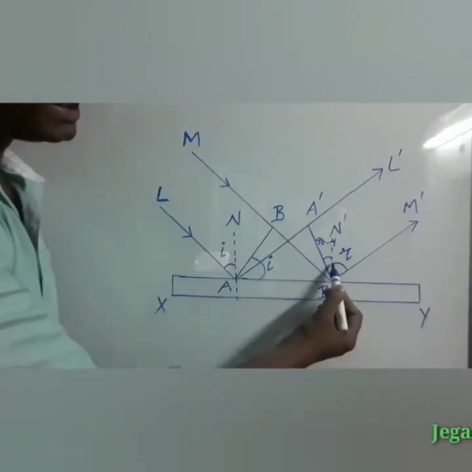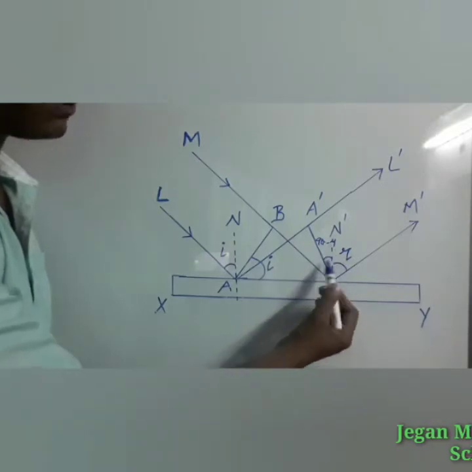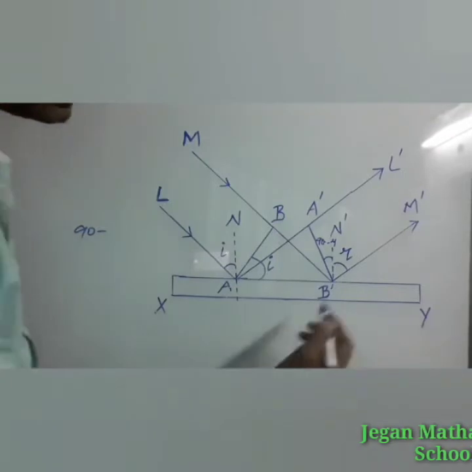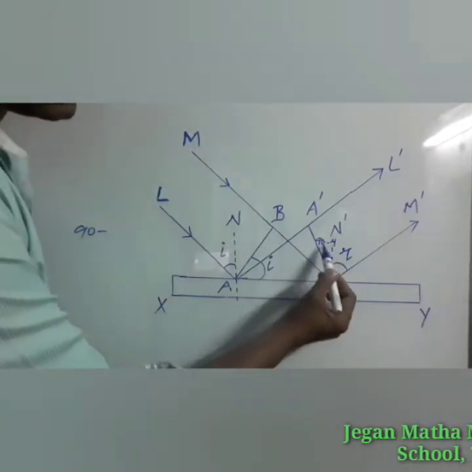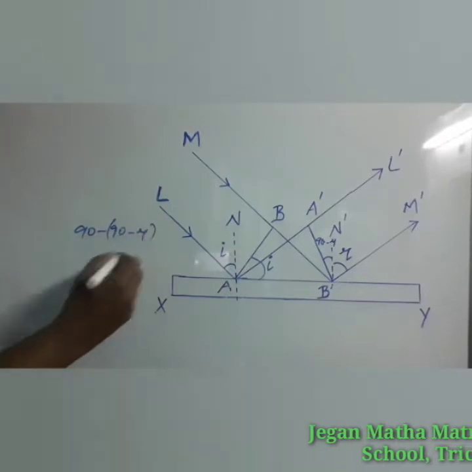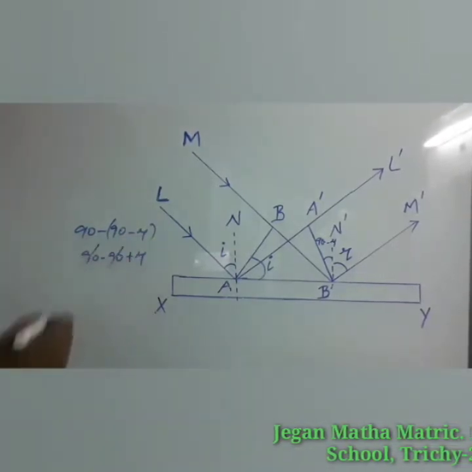How can we find it? The angle between the normal N dash and the reflecting surface is 90 degree. From that you have to subtract this small angle, 90 minus R. So 90 minus 90 plus R. So 90 can be cancelled.